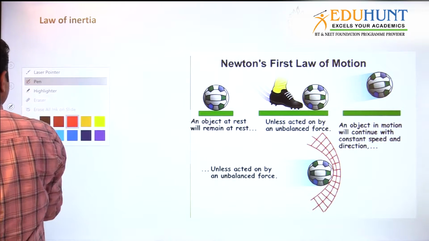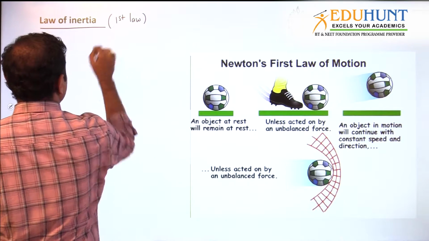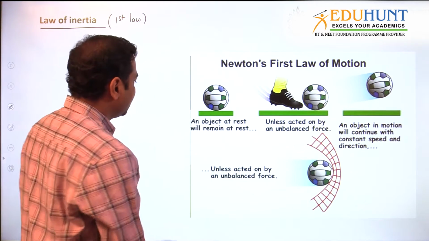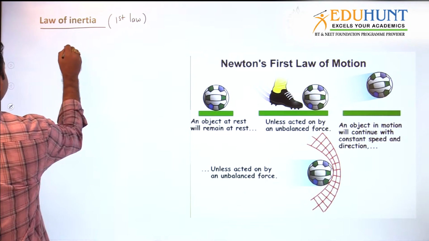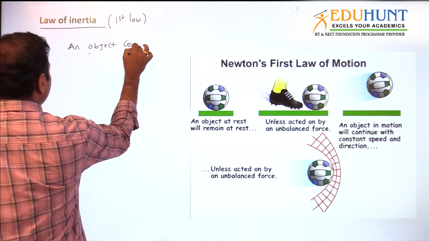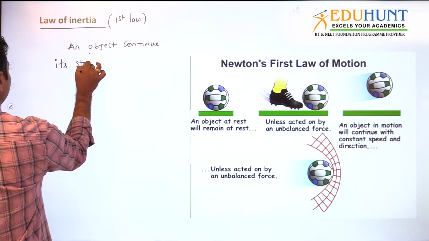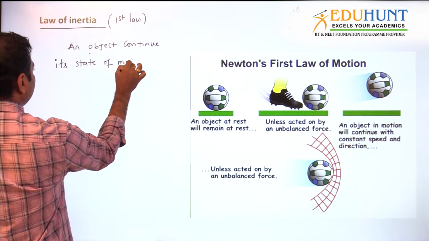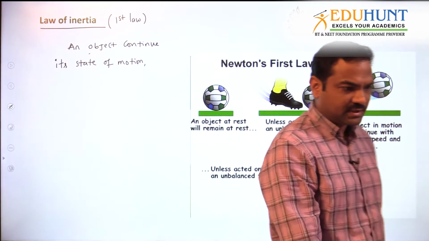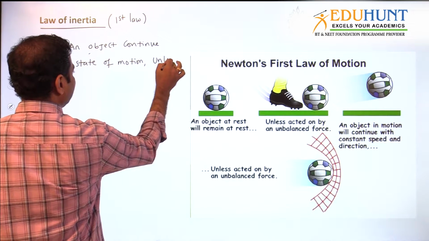It is Newton's first law, which is called the law of inertia. So what does inertia mean? First of all, let's discuss what the first law is. You can see the statement here: an object continues its state of motion. I have good figures, so I can explain easily. An object continues its state of motion unless and until